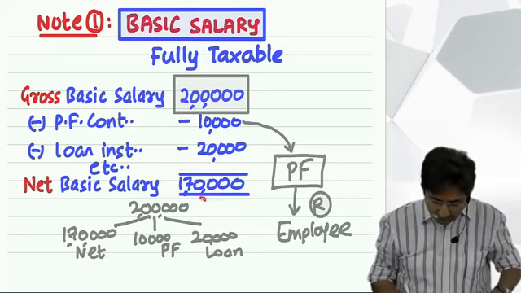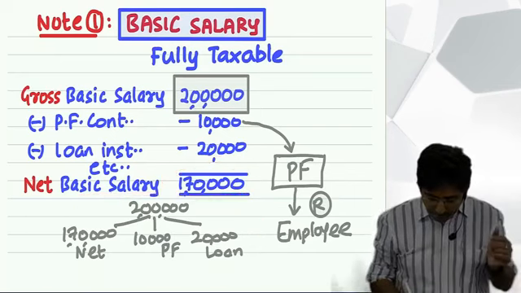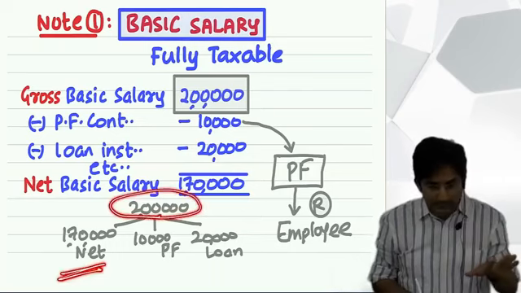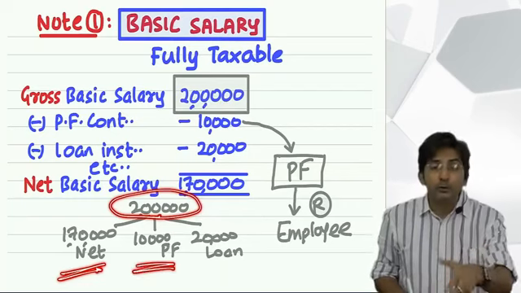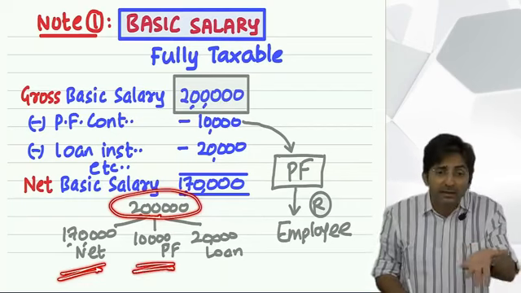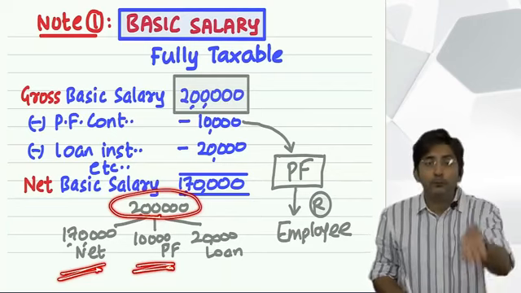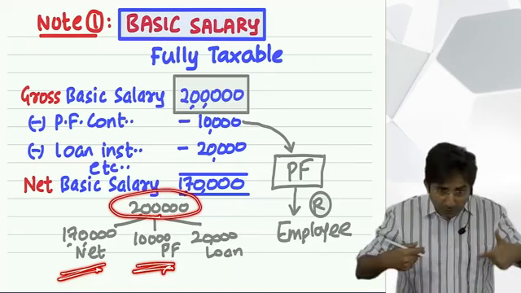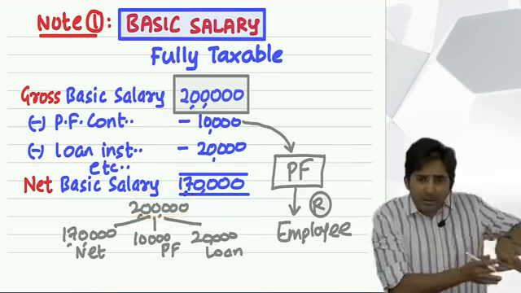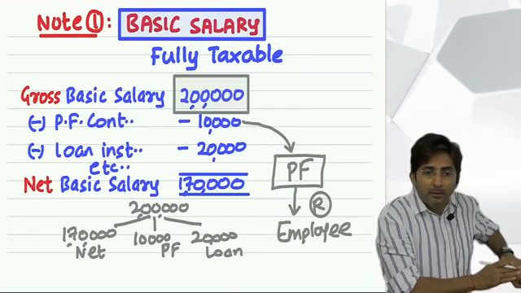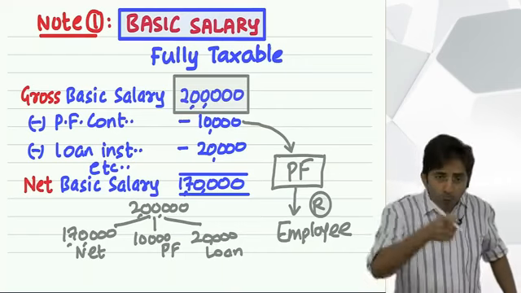Now analyze this salary. Look, out of the 2 lakh salary, which is the gross amount, you received 1,70,000. So the 1,70,000 you got in your hand will be taxable. This 10,000 you feel you are not getting, but you will get it. It is your money only. And on your money, if you don't pay tax, who will pay tax? Will the boss pay? The boss has cut this amount. I am talking about provident fund. The boss is cutting provident fund right now. But after all, who will get it? You.